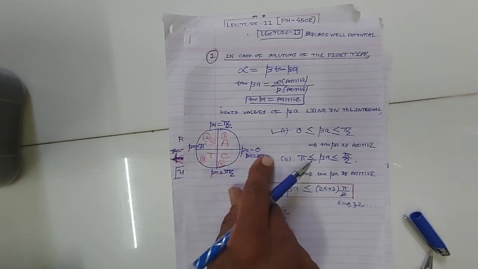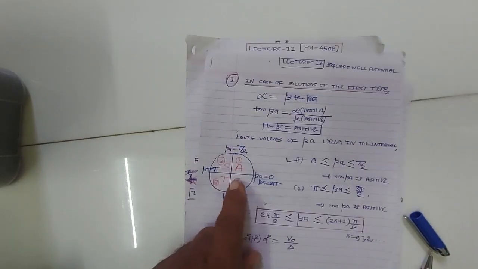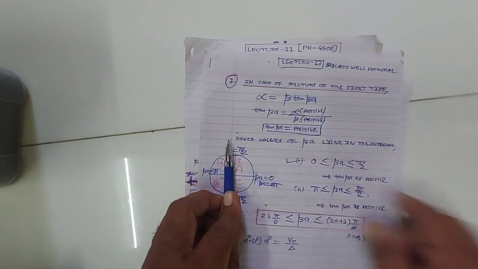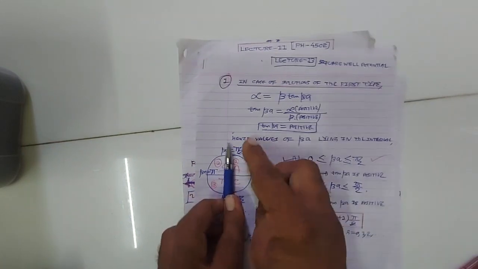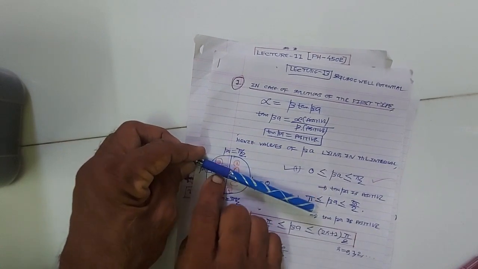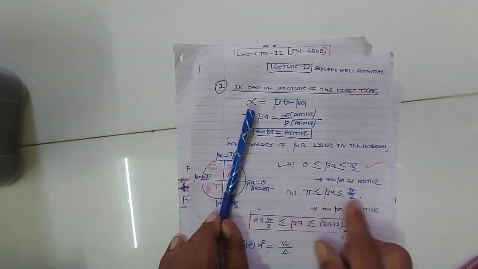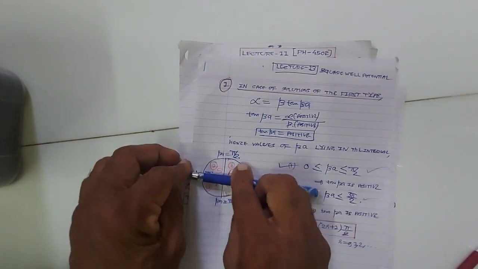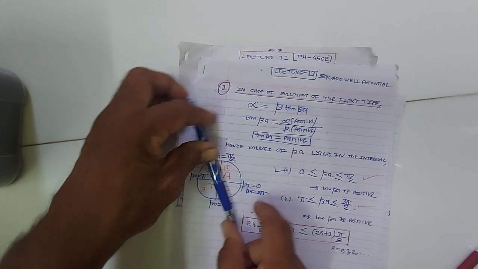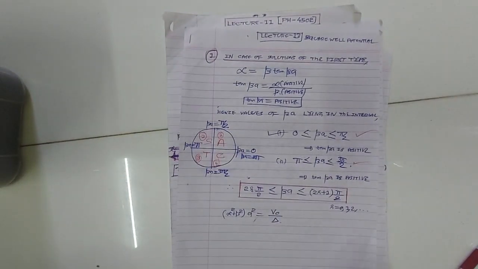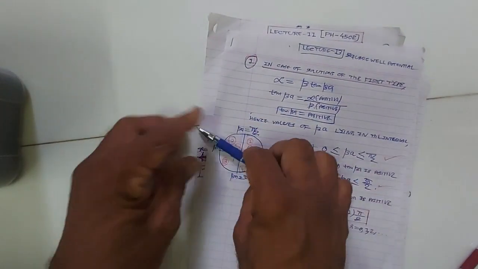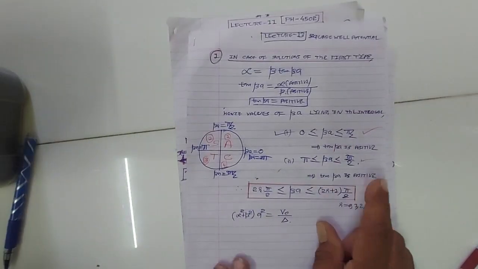And from beta 3 pi by 2 to 2 pi, tan beta is negative, so these values are not admissible. So in the first quadrant, from 0 to pi by 2, tan beta is positive, so these values are admissible. Second quadrant, pi by 2 to pi, tan beta is negative, not admissible. Third quadrant, pi to 3 pi by 2, admissible. In the last quadrant, 3 pi by 2 to 2 pi, tan beta is negative, not admissible. So the values of beta from 0 to pi by 2 and from pi to 3 pi by 2 are admissible because for these values tan beta is positive.